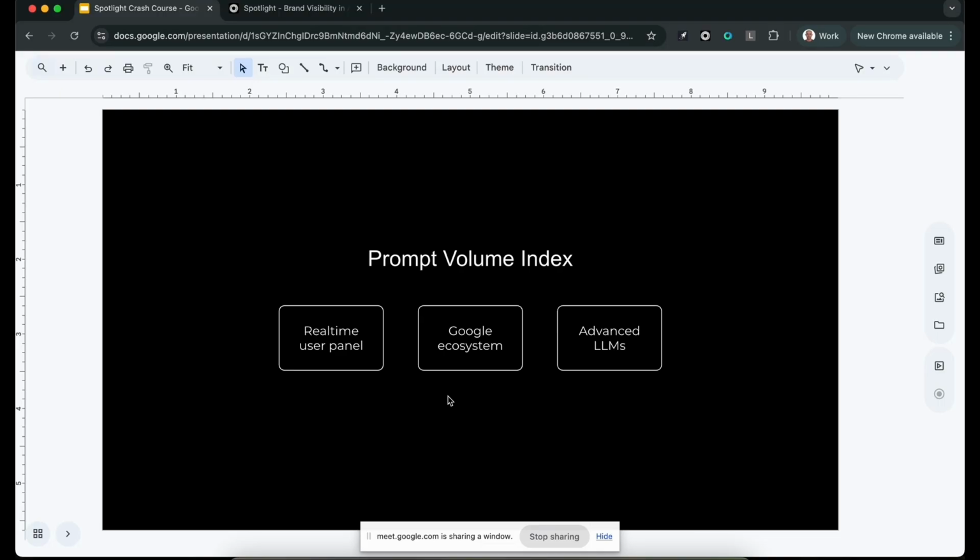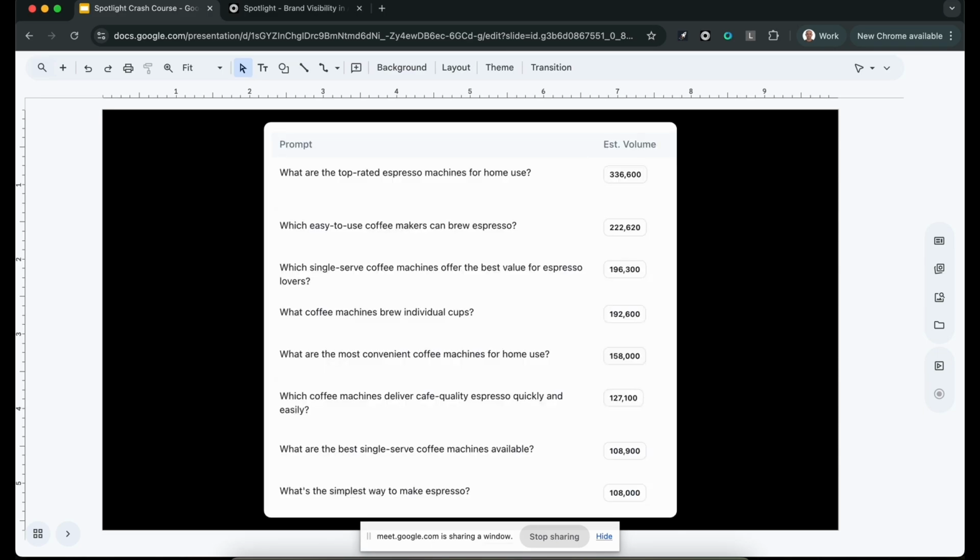And then we consolidate prompts that have the same essence and intent into one. So every prompt that we come up with and say, this prompt has X volume, is essentially representing all the prompts that share the same essence and intent. It doesn't have to be written exactly like this, because when you prompt an AI, it doesn't really matter how you write the prompt. AIs understand, so you can write it in different ways, even with typos, and it understands. So this represents all the prompts that mean the same thing.